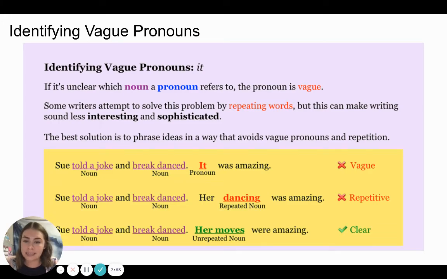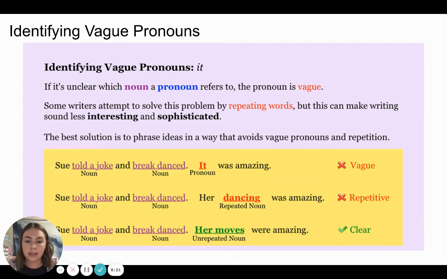Here's an example of a vague sentence. Sue told a joke and breakdanced. It was amazing. It is too vague because we don't know if the writer is talking about the joke or the breakdancing. Next, we'll look at an example that is repetitive. Sue told a joke and breakdanced. Her dancing was amazing. While it is specific and it's not vague, the word dancing and danced is too repetitive, and we want to choose a new word.